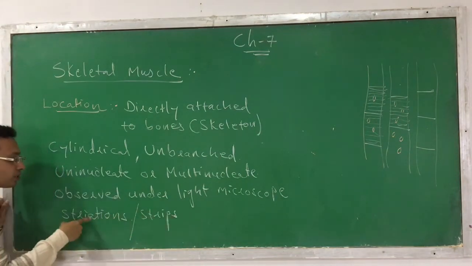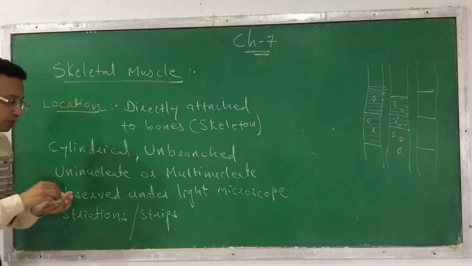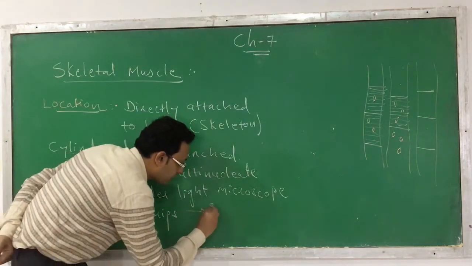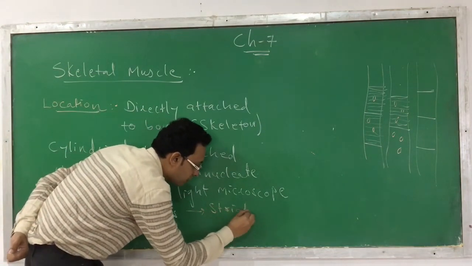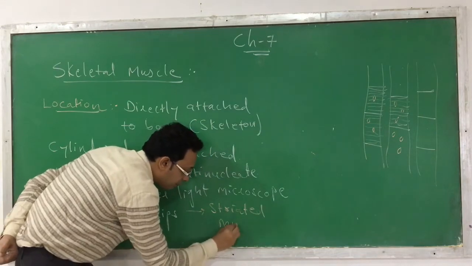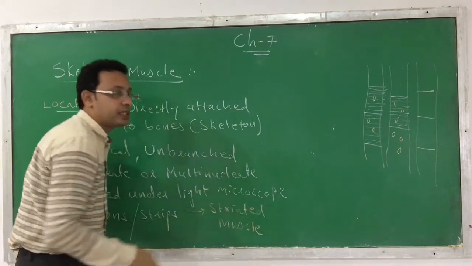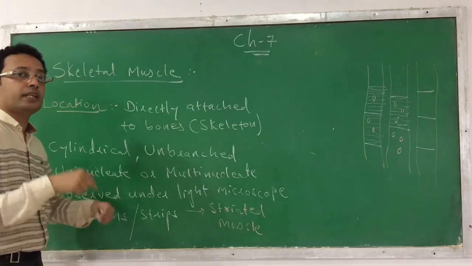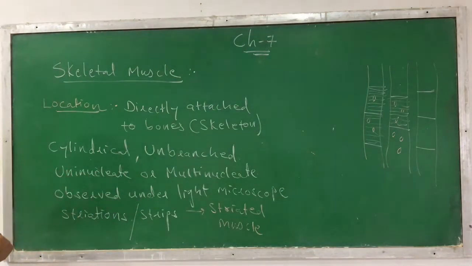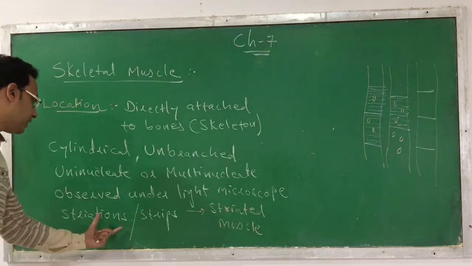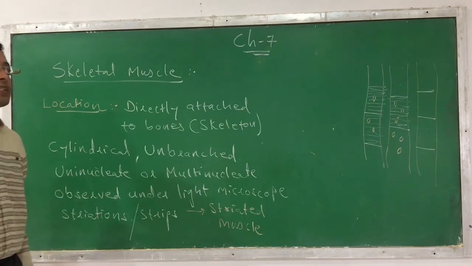As you can observe the striations, these muscles can be called striated muscles. This is another name of skeletal muscle. Why is it called a striated muscle? Because when we observe this muscle under the light microscope, we are able to see the transverse striations in it. That's why we call it striated muscle.